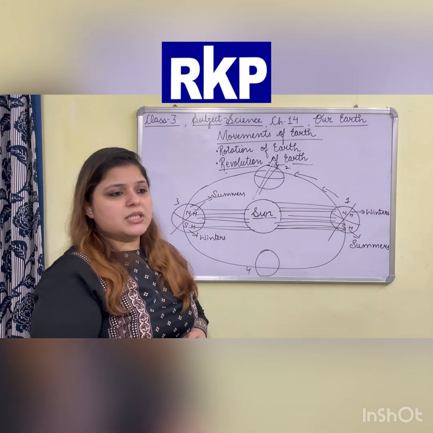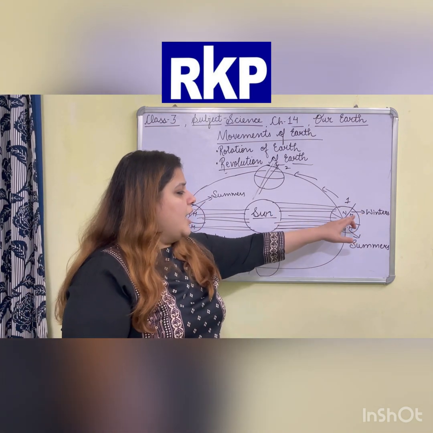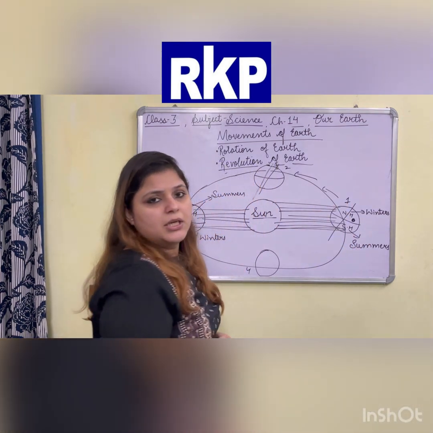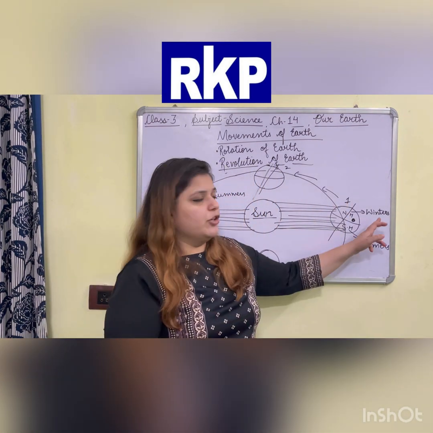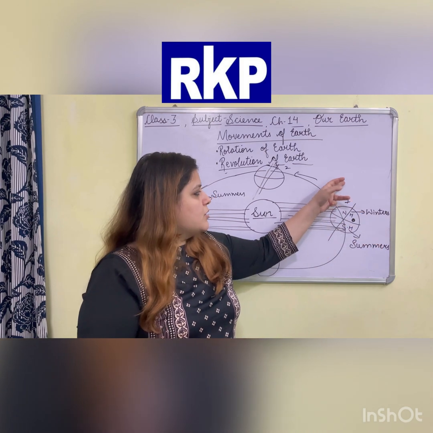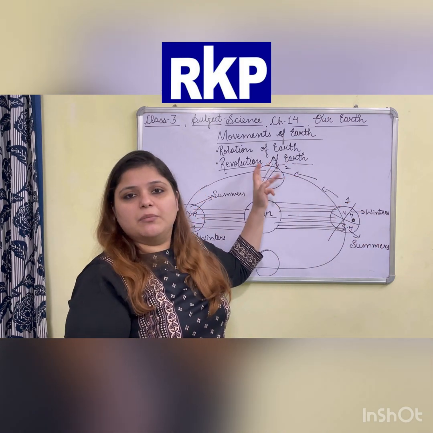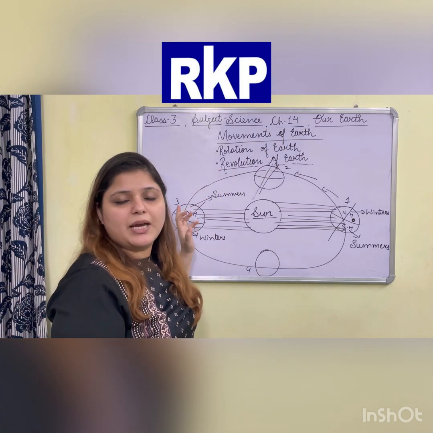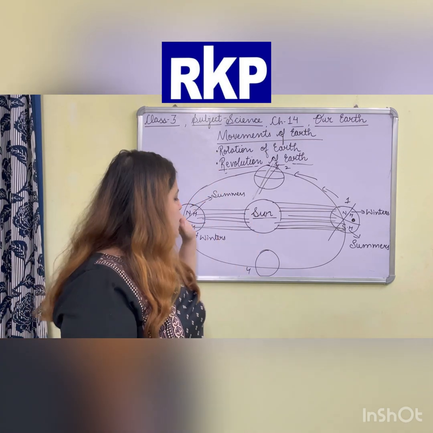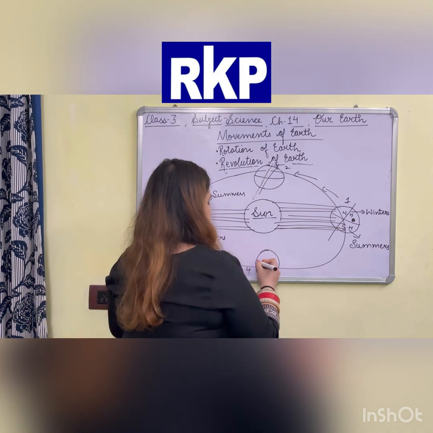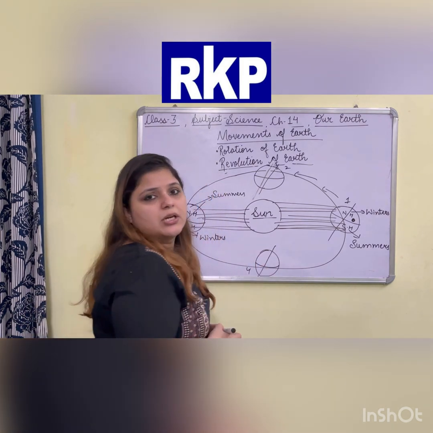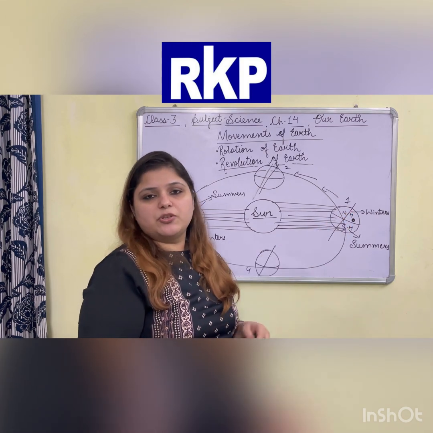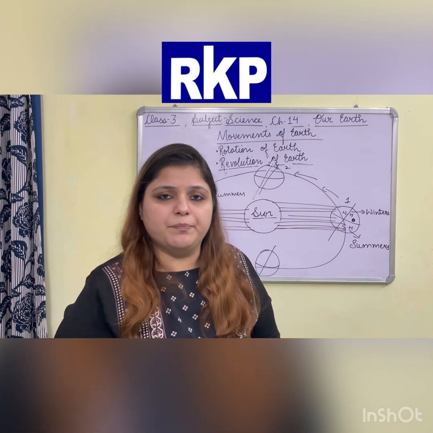If the earth starts from the first position and you are living here in the northern hemisphere, winters are there for you like nowadays. Slowly the earth moves, then spring will come like March. Slowly the earth moves, then summers come, April, May, June, July. Then autumn will be there like October. Then slowly the earth moves, again it comes to the first position, and again winters come.